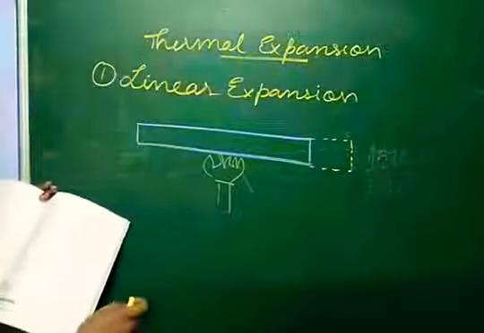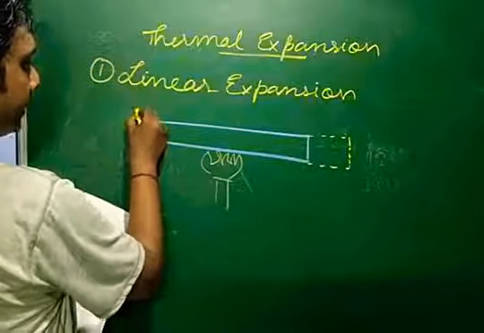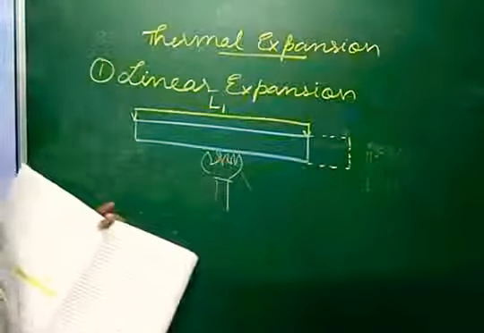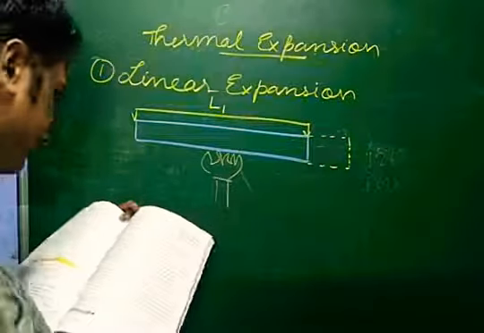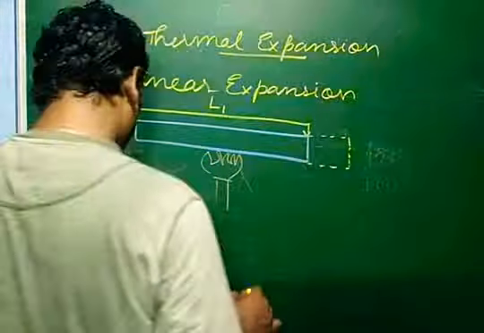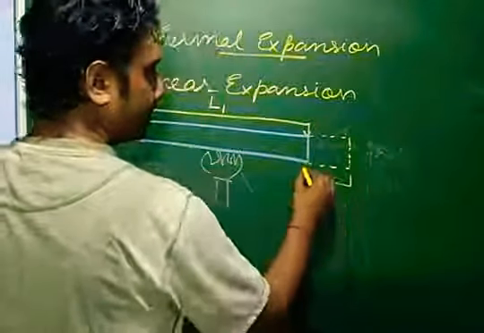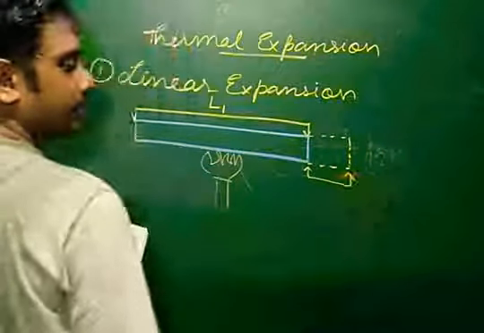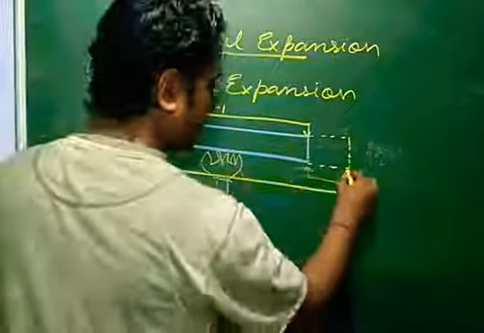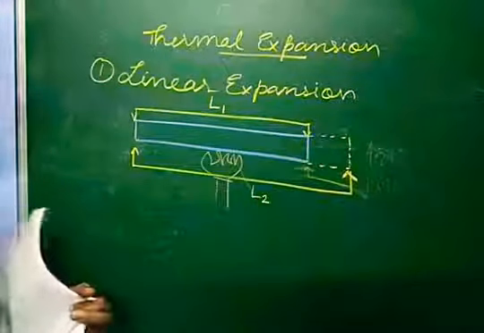Let us say that this length from here to here is L1, that is the original length, and suppose from here to here this length is L2, that is the increased length.